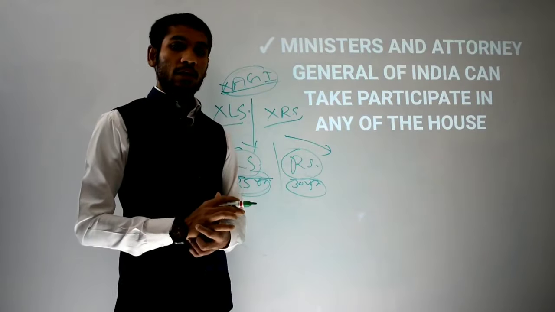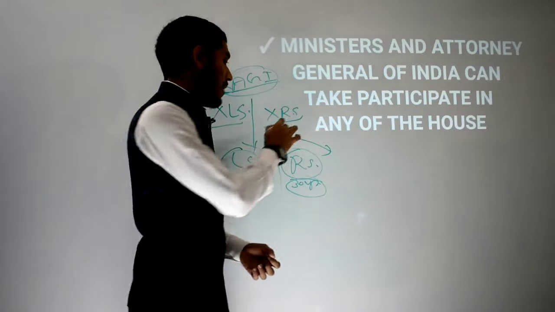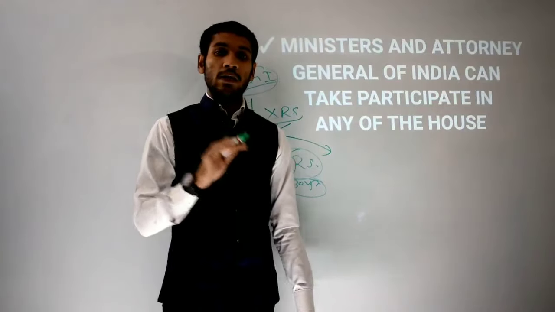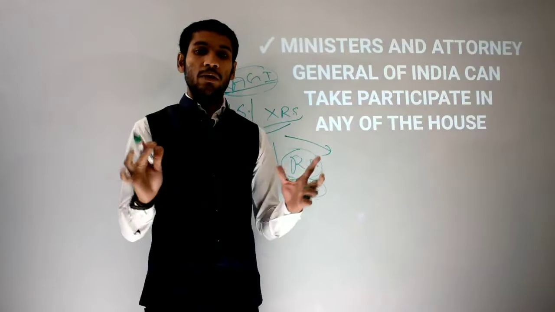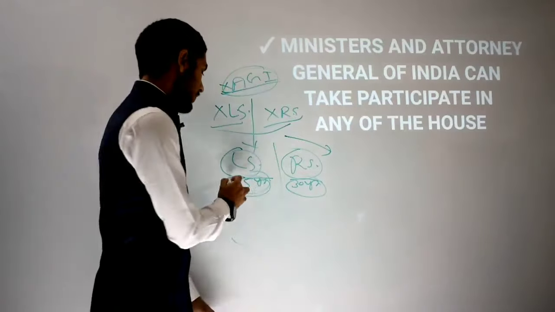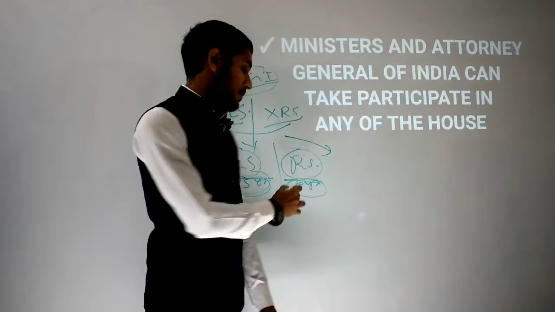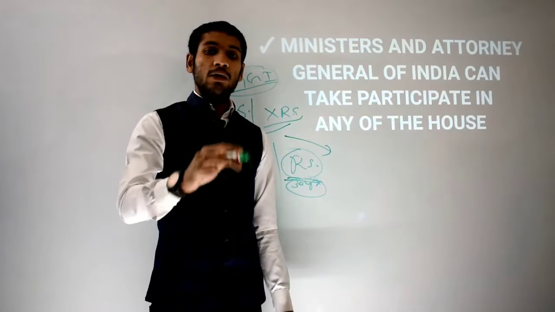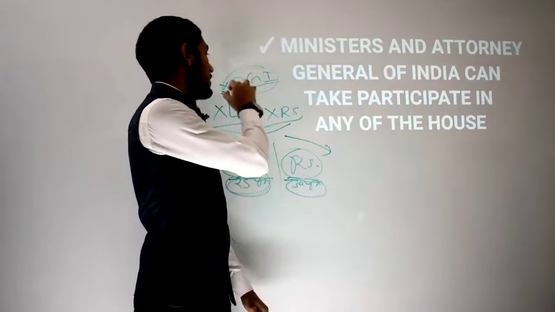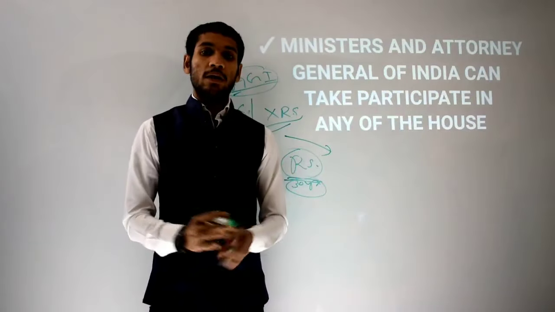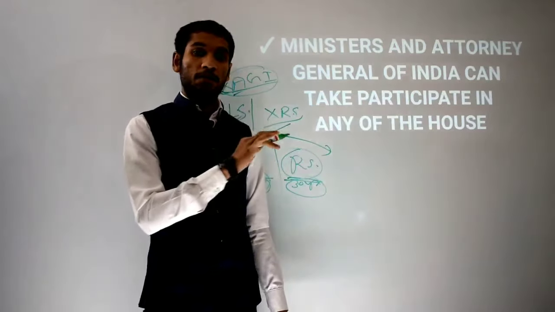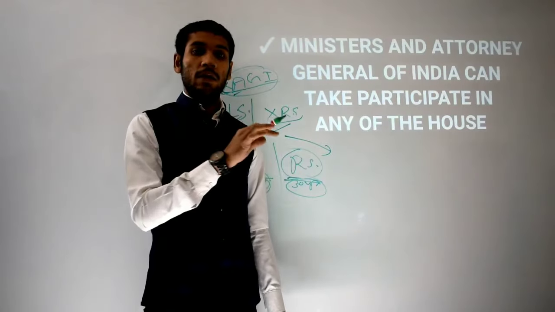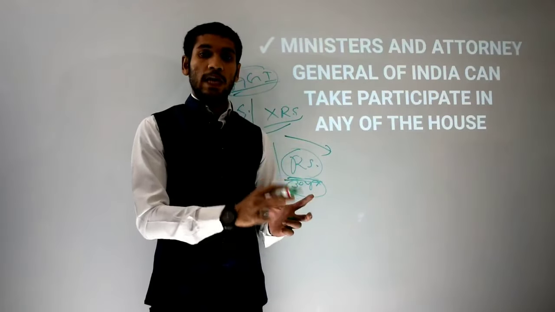Anyone can become a minister, anyone can become a central minister without being a member of parliament. The simple example is that if your age is minimum 25 years, and here I think minimum 30 years, and you are not an MP, not the AGI, not the President, and if the Prime Minister wants you to be a minister, then the Prime Minister will say to the President, please appoint this person as minister.